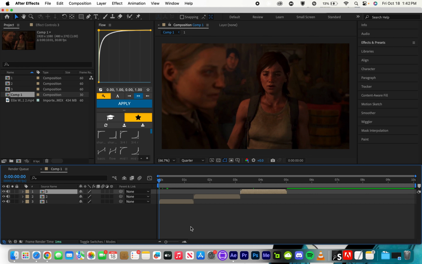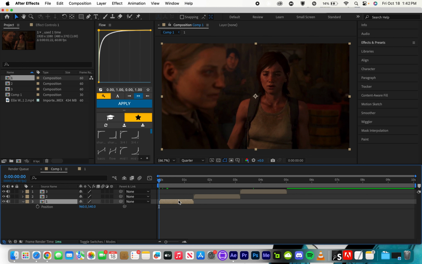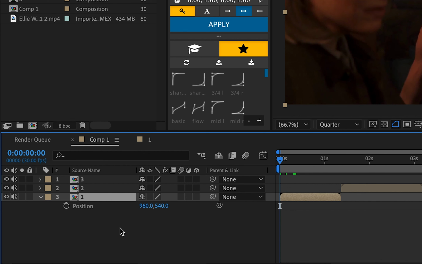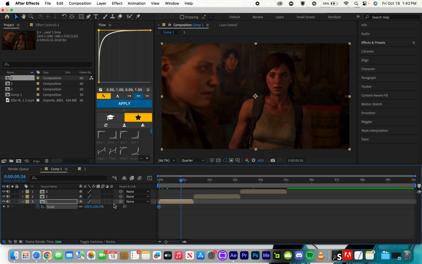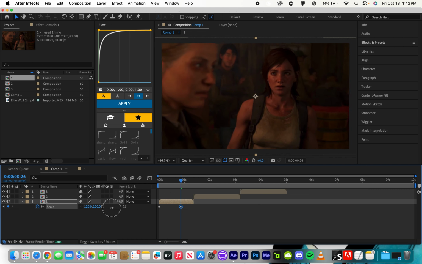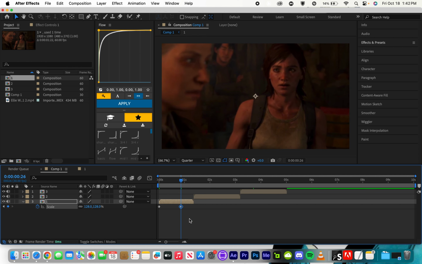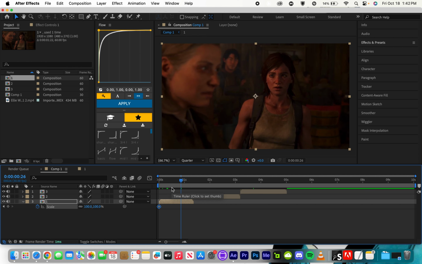I've pre-composed your clips. First, to create a keyframe, you will select your layer, and you will either hit the letter P on your keyboard for position, the letter R for rotate, or the letter S for scale. If you click this stopwatch icon, it is going to set your first keyframe, and then if you move it over and you adjust these values right here, it will set your second keyframe, or you can add a keyframe or remove a keyframe using this button right here.